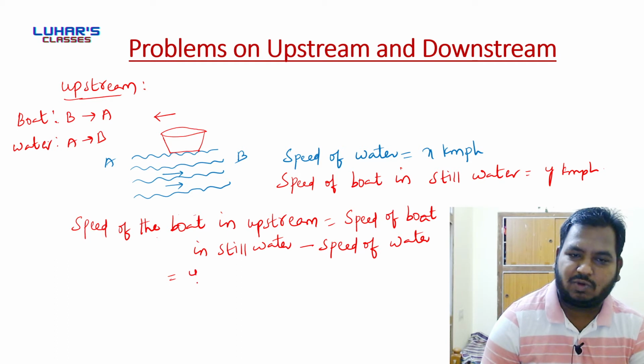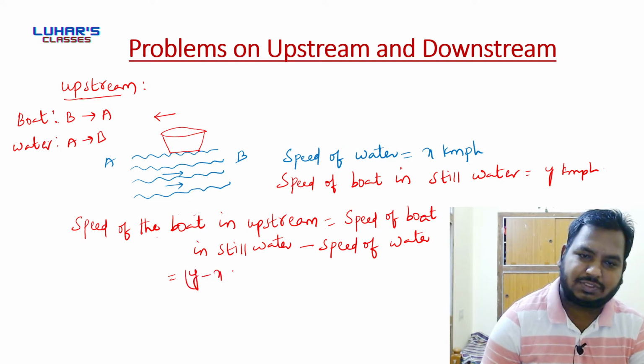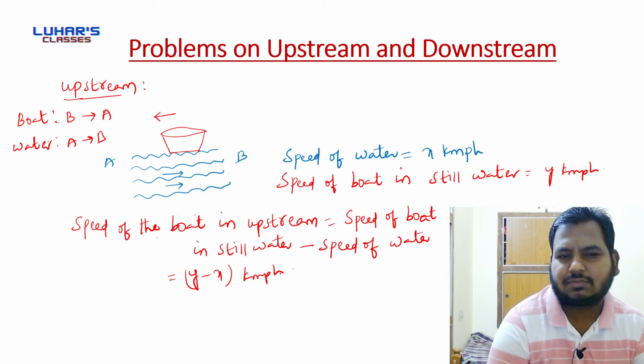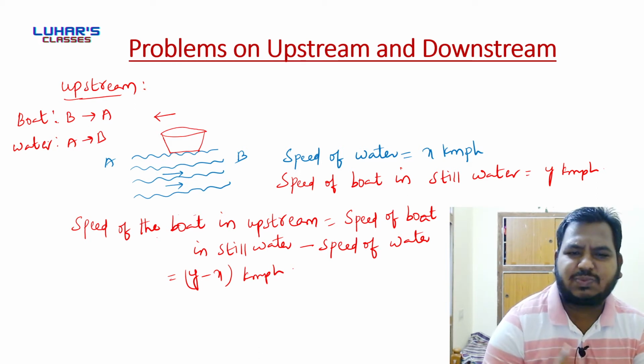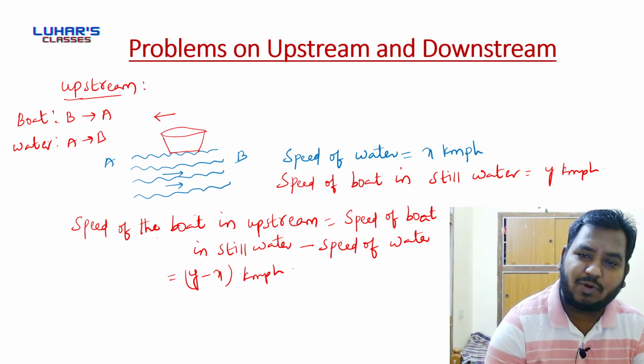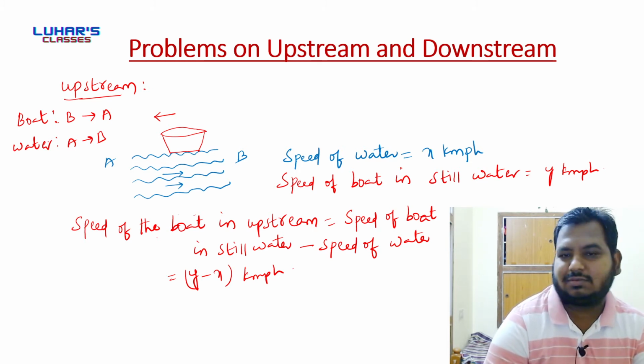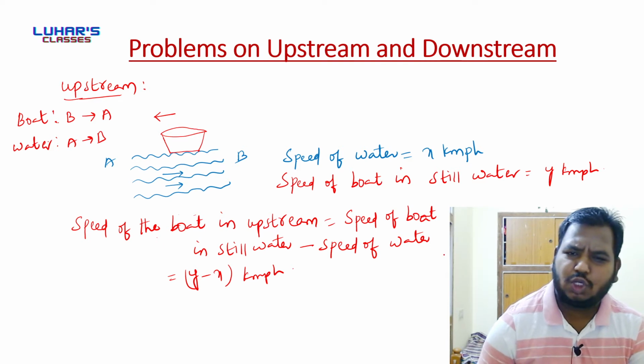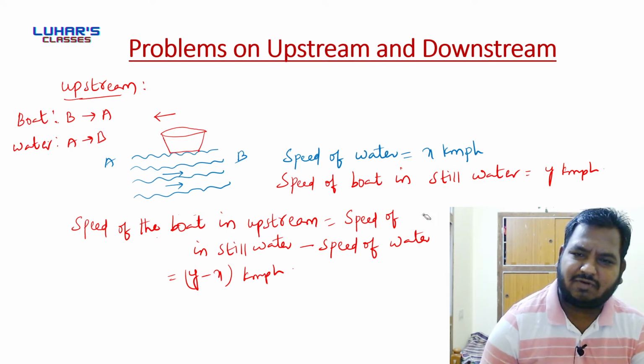So that will be equal to y minus x kmph. Now remember one thing, if you are finding the speed of the boat in case of upstream, always do speed of boat minus speed of water.